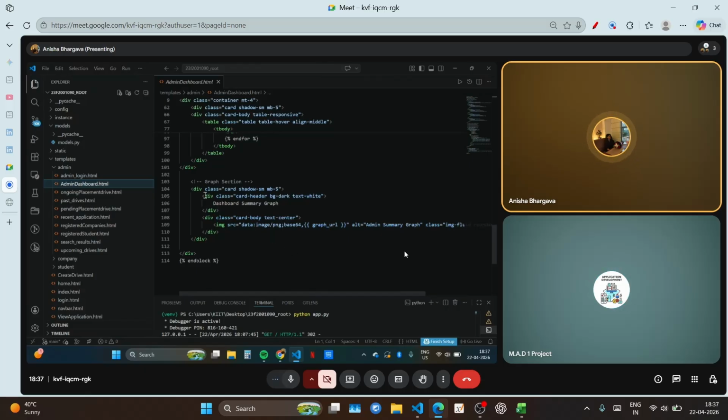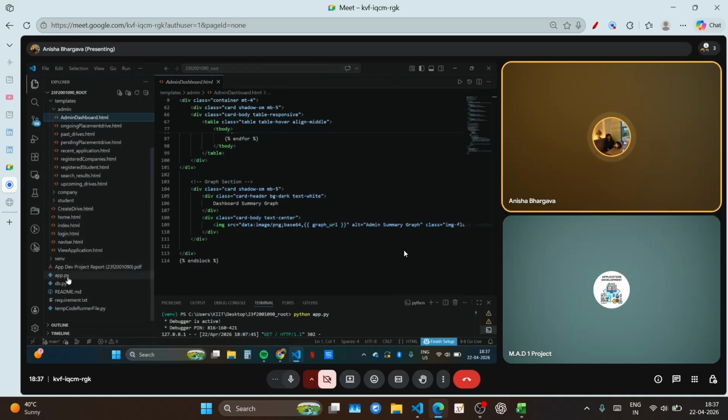And this is the graph section we use in the admin dashboard and in the app.py.